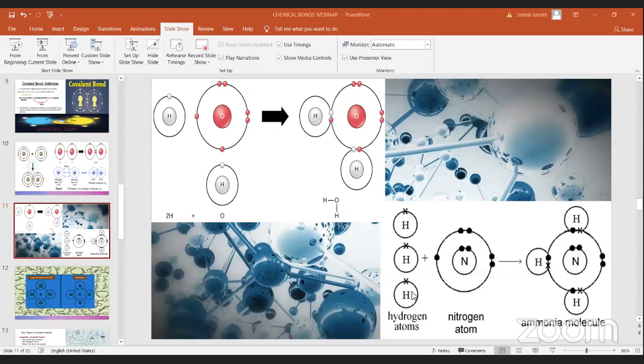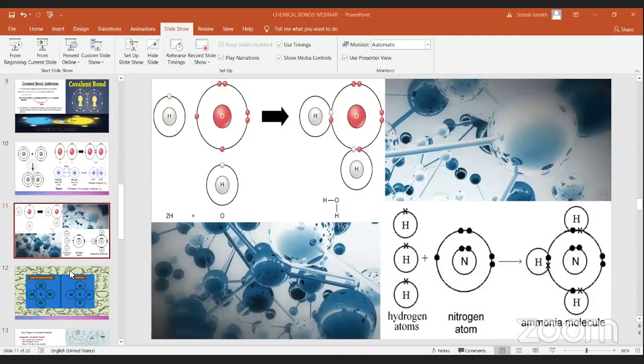Now here you need 3 hydrogens, so you will have 8 electrons in the last shell. You can see this hydrogen is joining here, the second one is joining here and the third one is joining here. So altogether you have 8 electrons in your last shell. So NH3 is known as the ammonia molecule. Now we'll move on to the next slide.